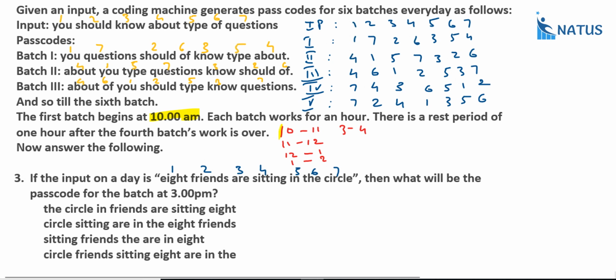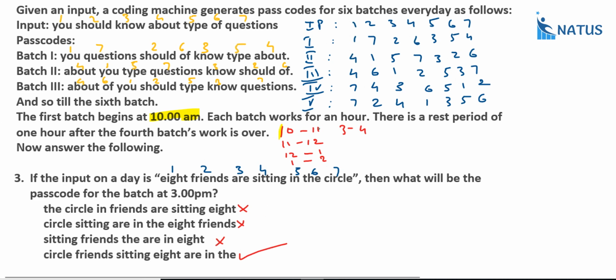Now in the options, circle this one and this one. What about the remaining two? Here first one and third one, no need to check these two options. Just eliminate those two. And in the fifth one, what is the second word? That is equal to friends. Here sitting is there. So this is not a correct answer. Here friends. If you have any doubt, you will check all these words. What is the answer? Option 4 is the required answer.